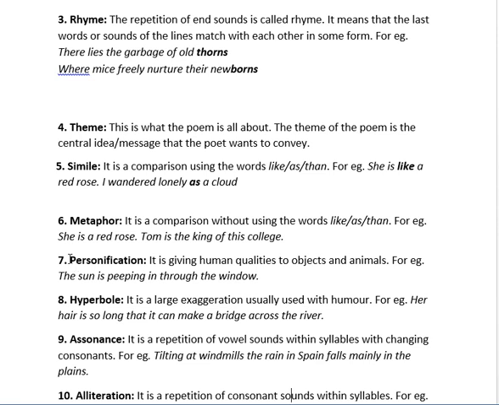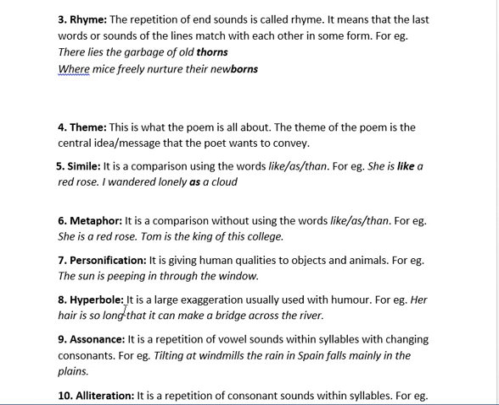Next element is personification. So what is personification? It is giving human qualities to objects and animals. For example, "The sun is peeping in through the window." So human quality is given to the sun. Actually, the sun cannot peep. The sun is not a human being. Human beings can peep. But here, the sun is peeping like a human being. So this type of giving human qualities to objects and non-human beings is called personification.